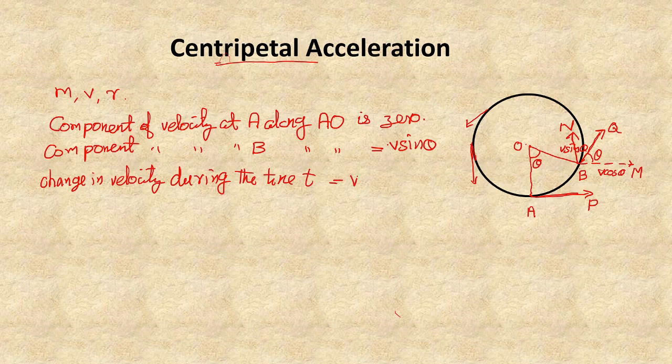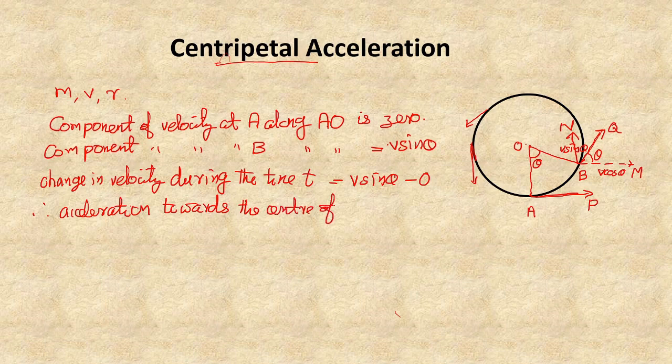It is the final velocity component, V sin theta, minus the initial velocity component, 0. Therefore, the acceleration along AO, that means the acceleration towards the center of the circle, is equal to change in velocity by time, that is V sin theta minus 0 divided by t, which equals V sin theta by t.